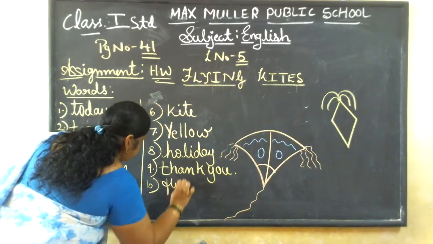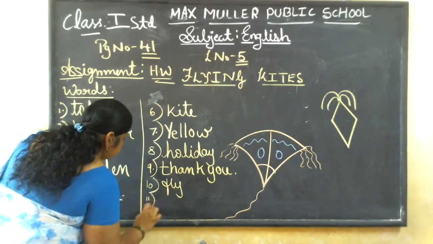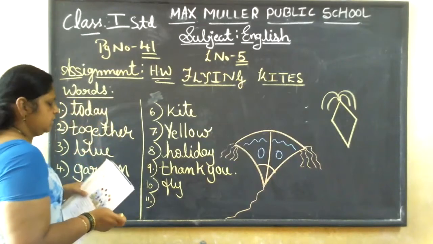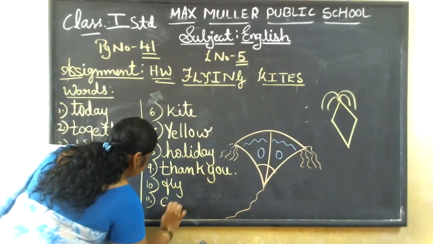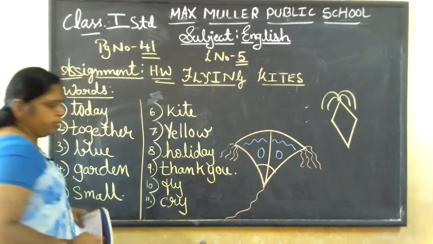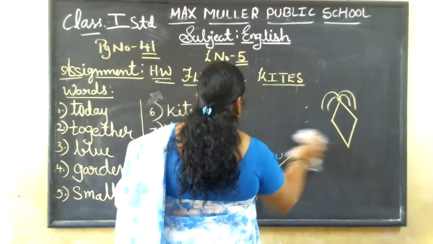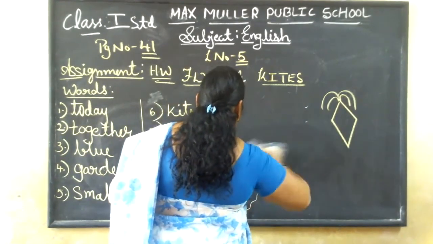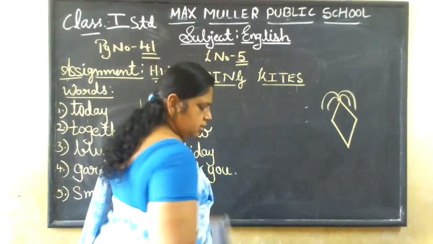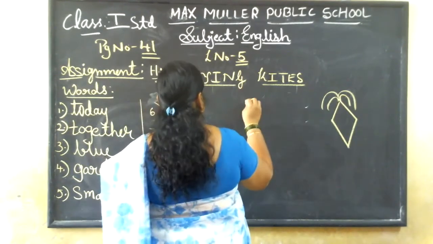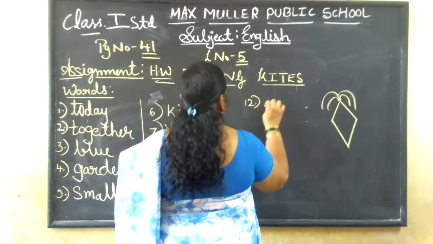Fly. F-L-Y, fly. So the kites will be flying in the sky. Next is cry. Right, what happened to Neha's kite? It got cut and it flew away very far. So she started crying like that. Yes, the last one. 12th one is big.